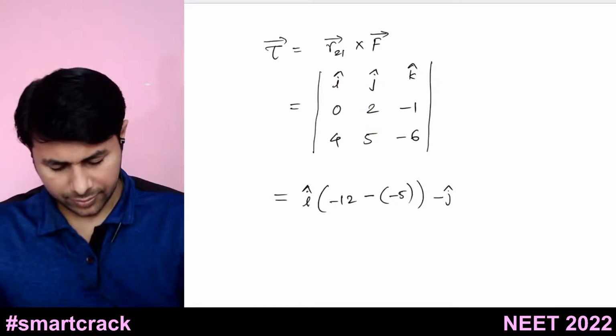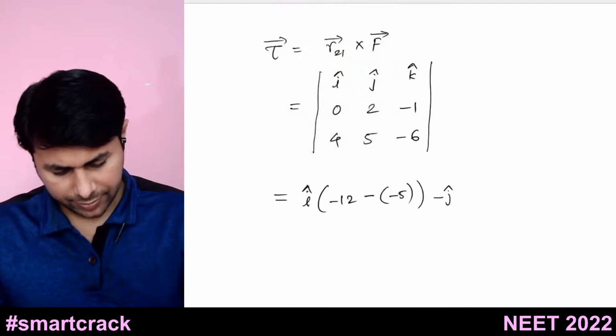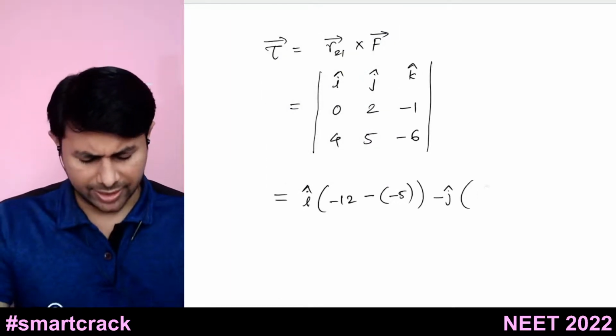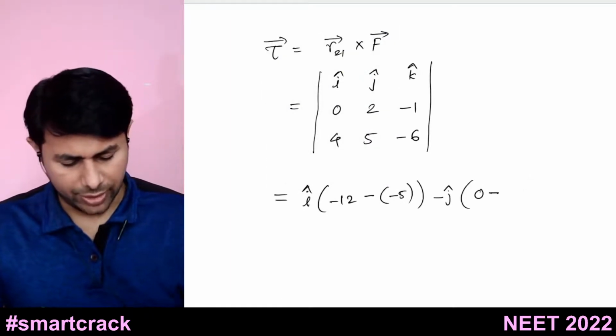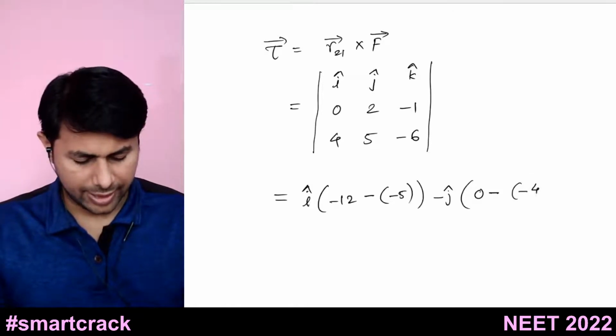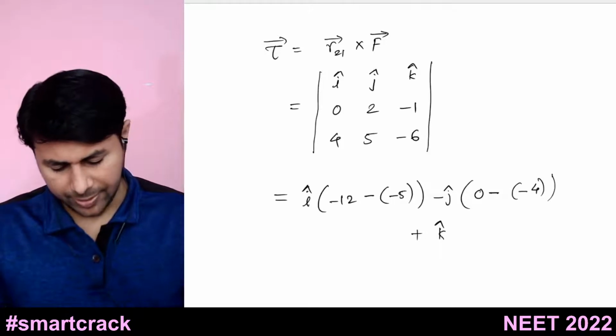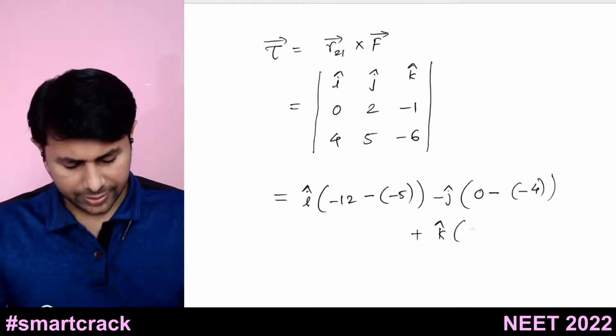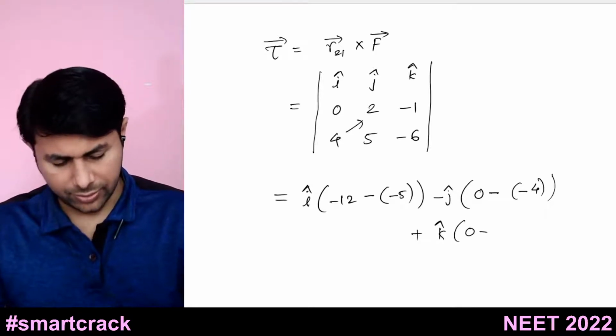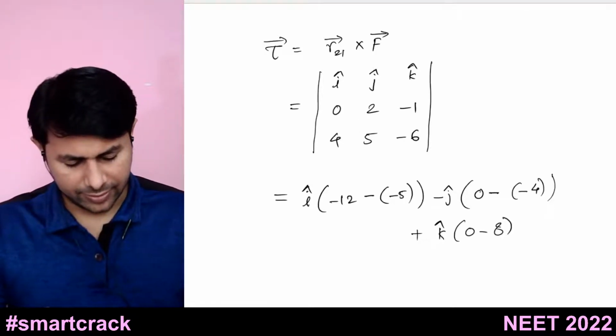So 0 into minus 6 is 0, minus 4 into minus 1 is minus 4, and plus you have k cap multiplied by 0 into 5, that's 0, minus 4 into 2, so that is minus 8.